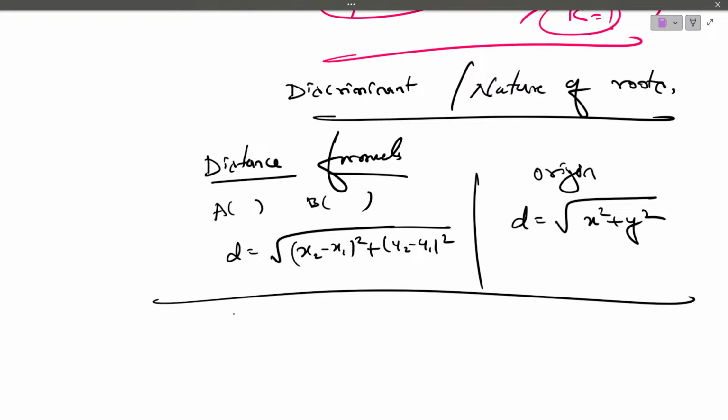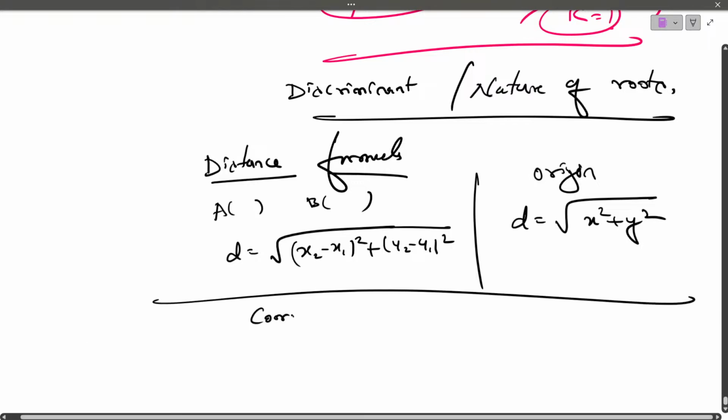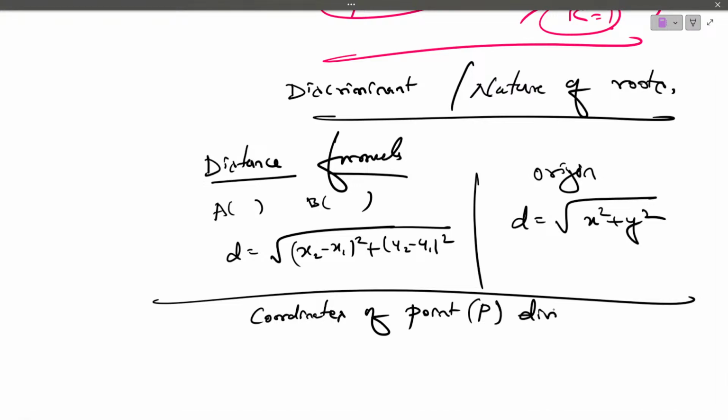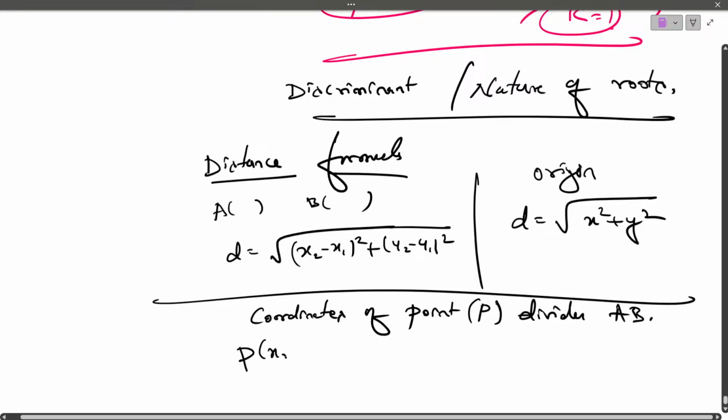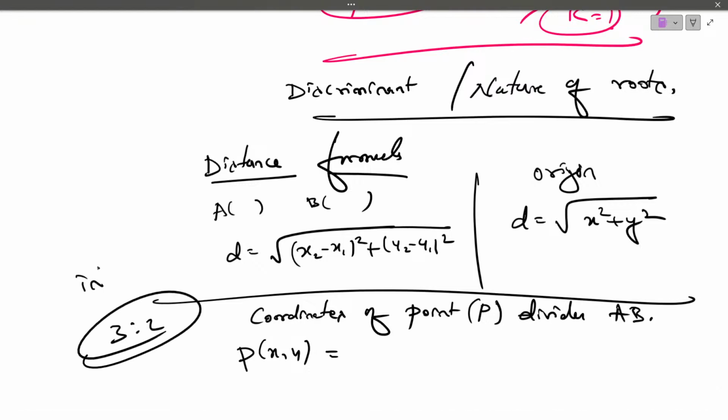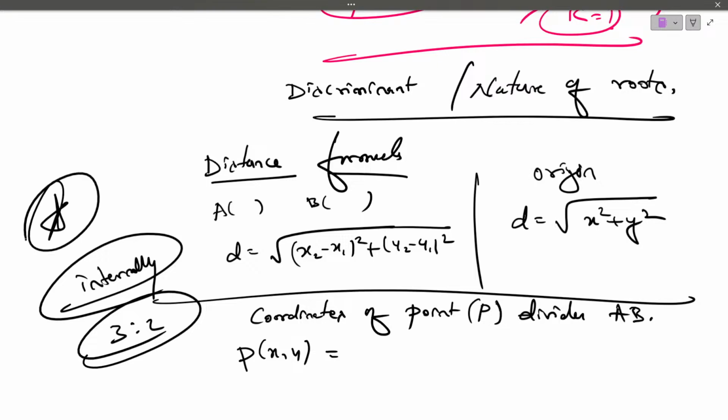Based on this, again they will ask you to find the coordinates. Find the coordinates of a point P which divides the line AB, then we are going to use P of x comma y, in the ratio 3:2 internally. Can you see the question? In your textbook also it is there, internally. Very, very important question, children. Internally.